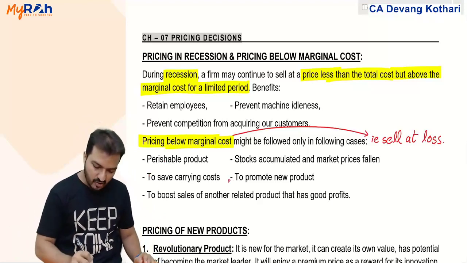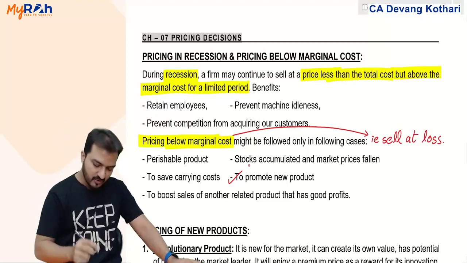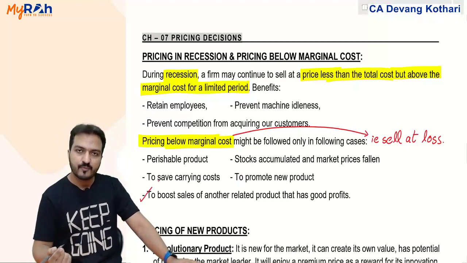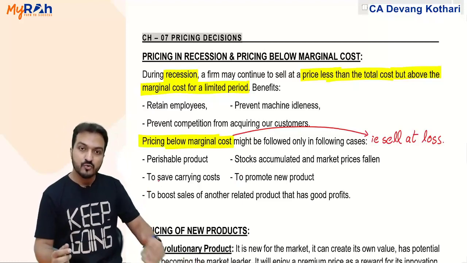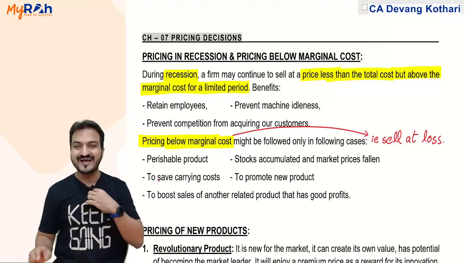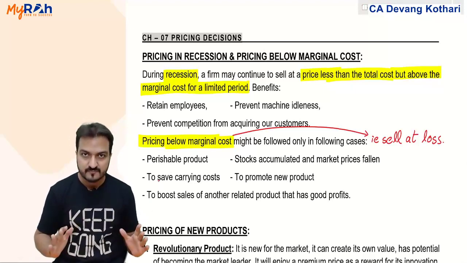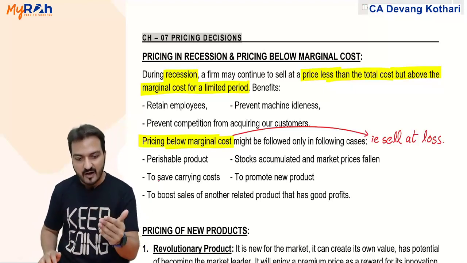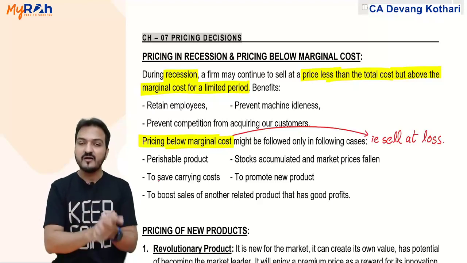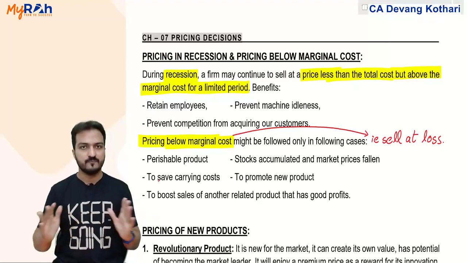Or maybe you sell at a loss to promote a new product. That is what Reliance Jio Telecom did. Or you can sell at a loss to boost sales of another related product which has good profits. Generally car manufacturers sell the car at heavy discounts, because after selling the car, you will definitely later on purchase the car services and the spare parts of the car, on which they will charge you very good profits.